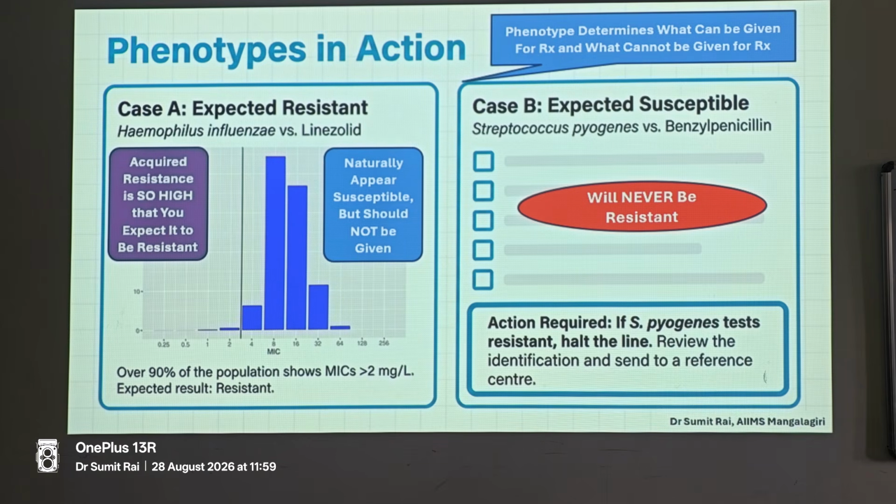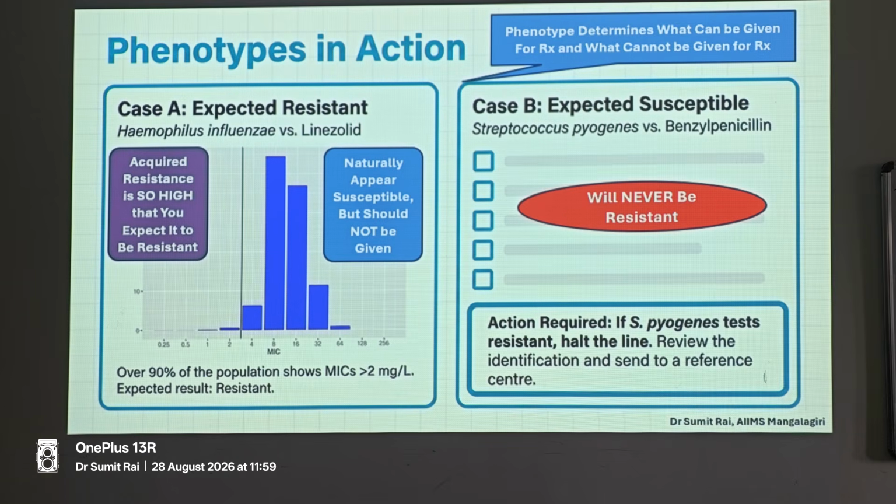So expected resistance is intrinsic or natural, or it can be acquired, and that acquired resistance becomes so common that maybe over the centuries, or epochs, or decades, at some time Pseudomonas aeruginosa could have been susceptible to ampicillin, but somehow it might have acquired the gene, and slowly the gene became intrinsic and inherent to the chromosome of Pseudomonas aeruginosa, and that AmpC beta lactamase became the natural property of Pseudomonas aeruginosa.